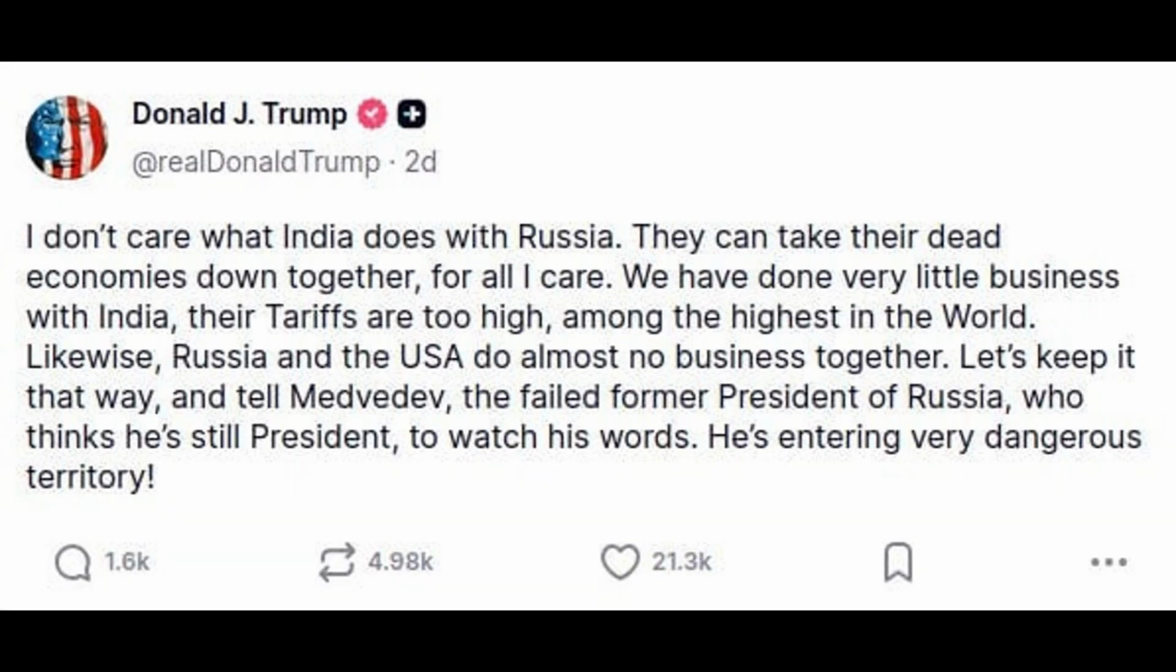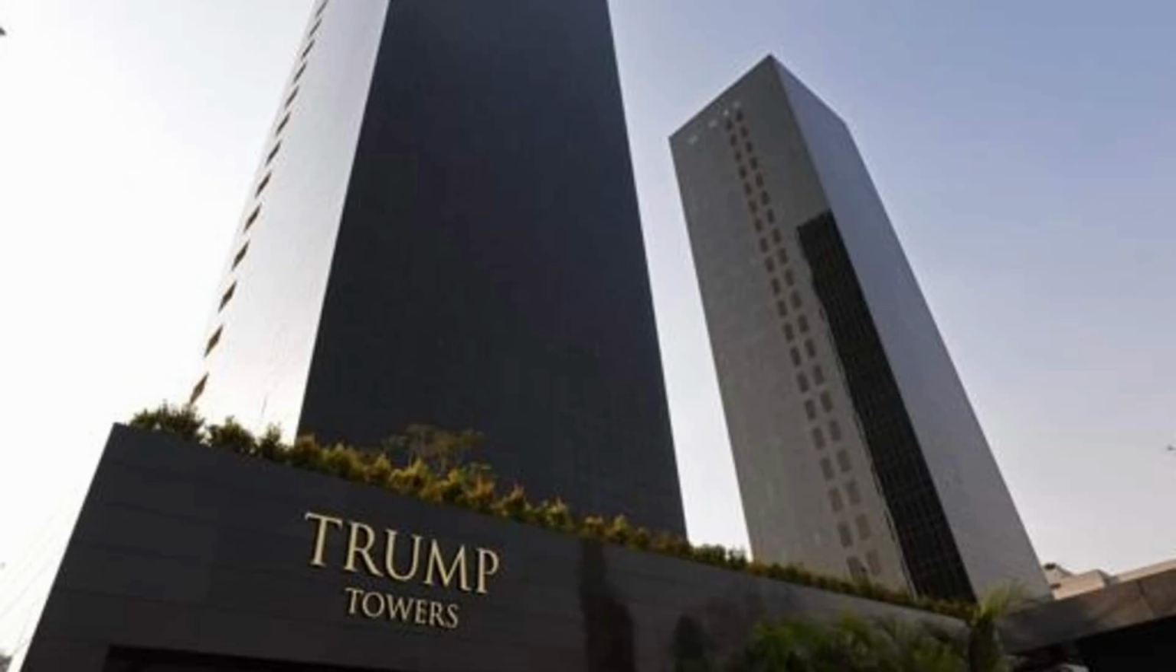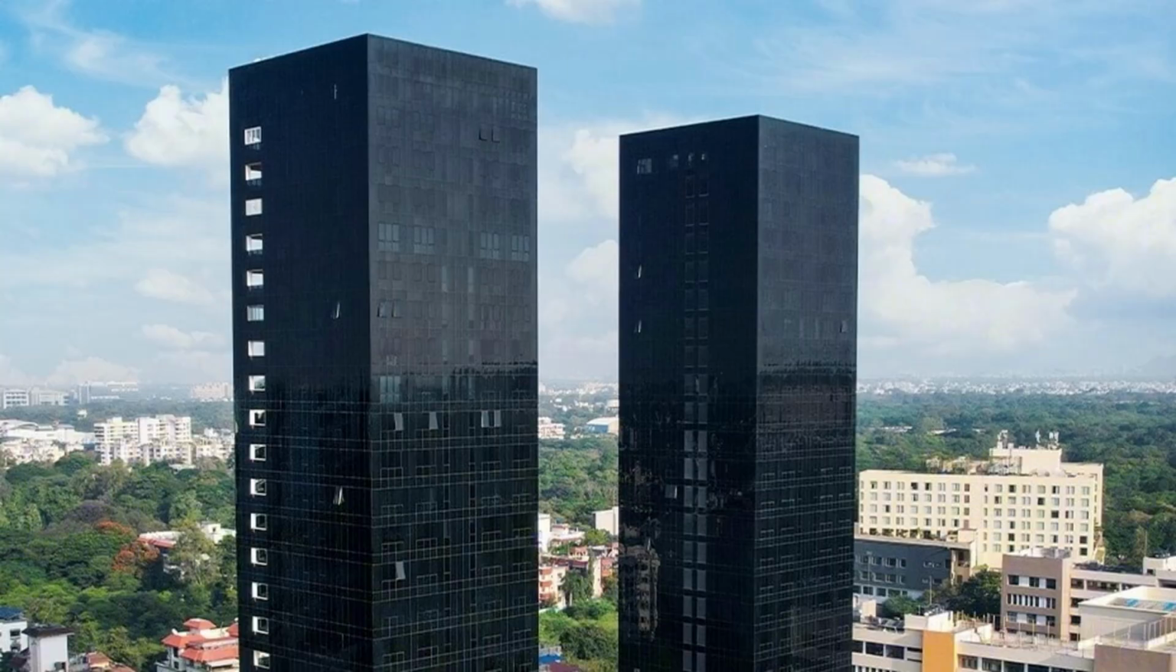The man you all see is Donald Trump, the US president, but the way he acts is not like a US president, just like a small child who has no knowledge of data and facts. He considered the Indian economy a dead economy, but India is the world's fastest growing major economy, with real GDP growing at 6.5 to 6.8%. The economy he considered dead, yet by developing Trump Towers in India, he